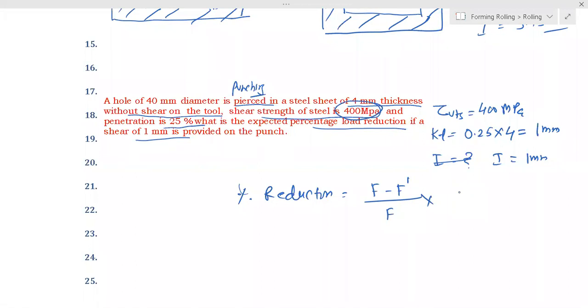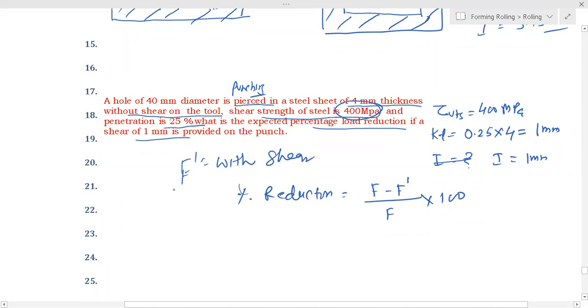So you can calculate this percentage reduction. F dash is with shear and F is without shear. So we can calculate this now. Everybody say yes or no.